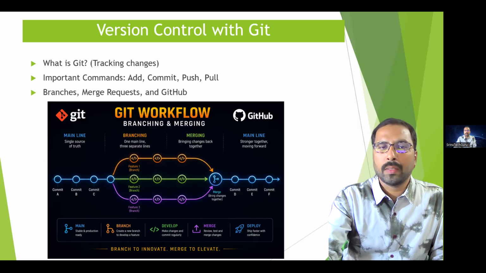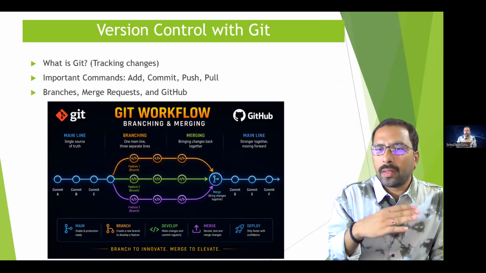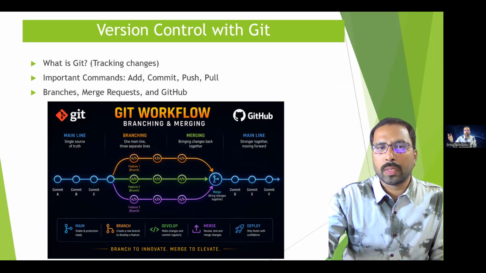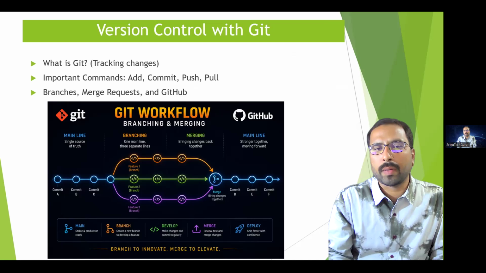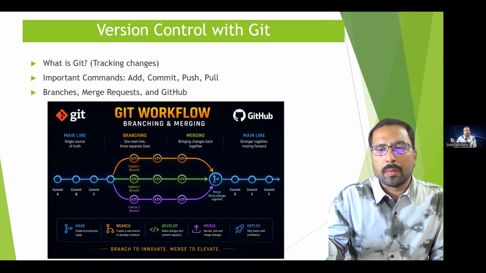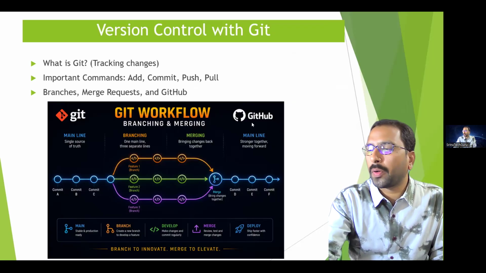Without Git, if developers develop the code, obviously they'll face a lot of issues. Why? Because the code is not organized properly. By using Git, it will organize the code, and whenever you want, you can revert back. For example, version 1, version 2 will be there. If you want to revert from version 2 to version 1, you can easily do that. So your data will be secured, and the complete track of the changes you are making will be there. Whenever you want to revert back, you can go from the second commit to the first commit, something like that. So you will not lose your data. Got it? I hope you understood.